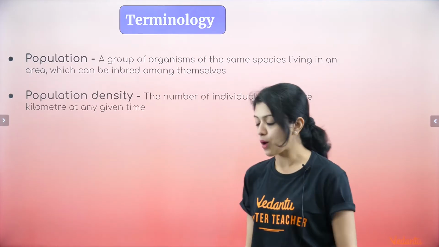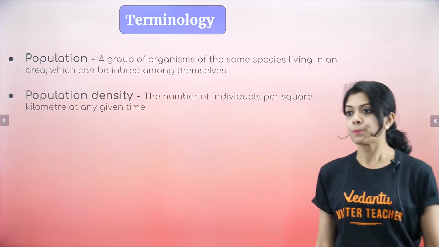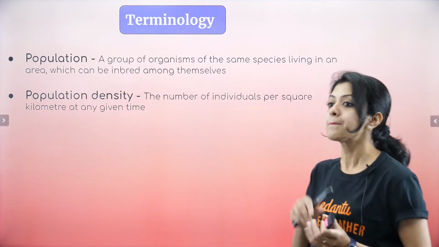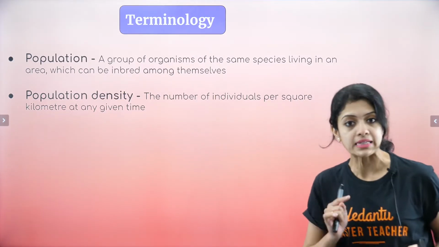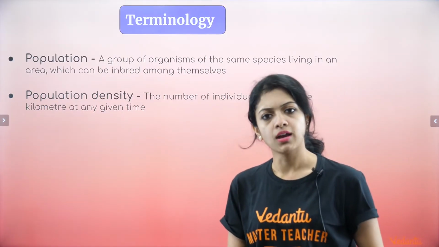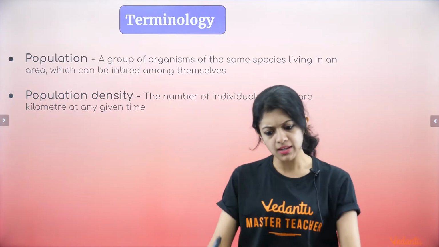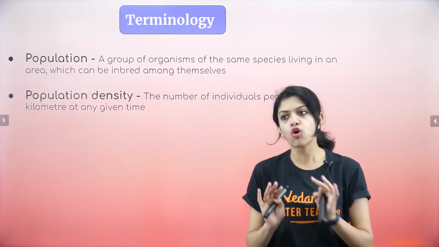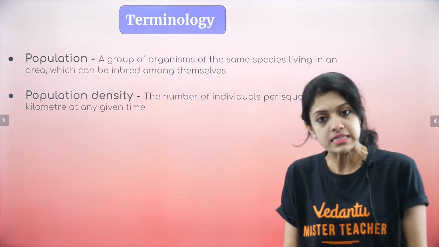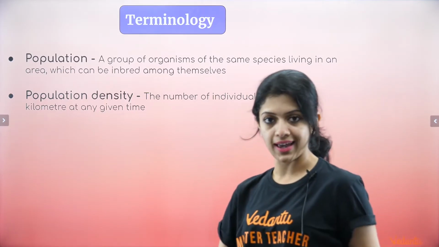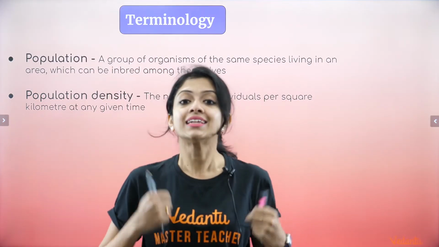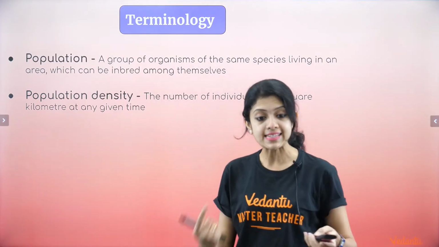Okay, now population density. Population density refers to the number of individuals per square kilometer at any given time. One particular area, which we say is 1 square kilometer, is what we consider to be the unit for that. How many individuals occupy that particular area is what tells you how dense that population is. That is what is population density.